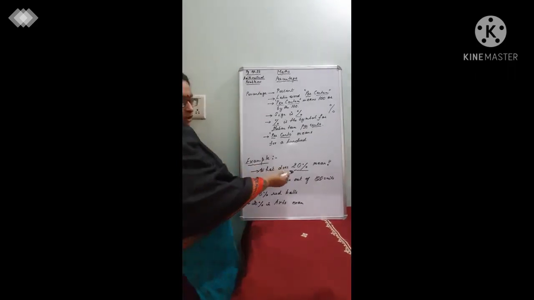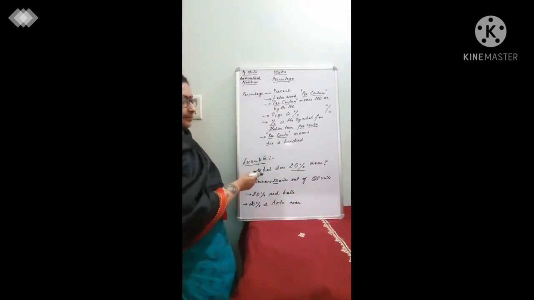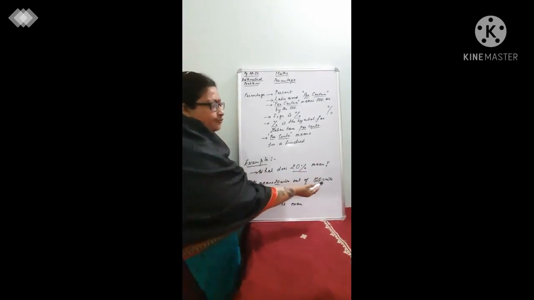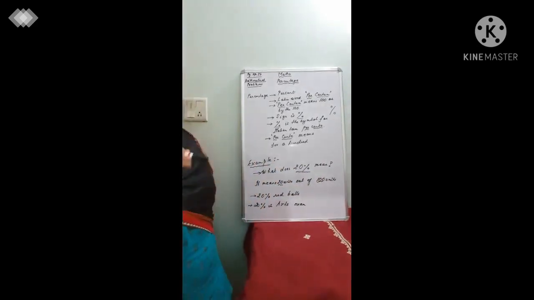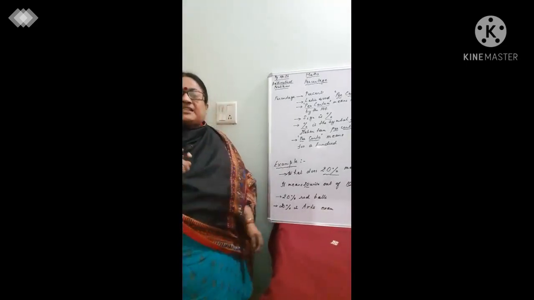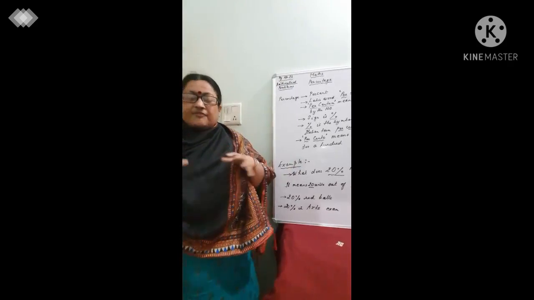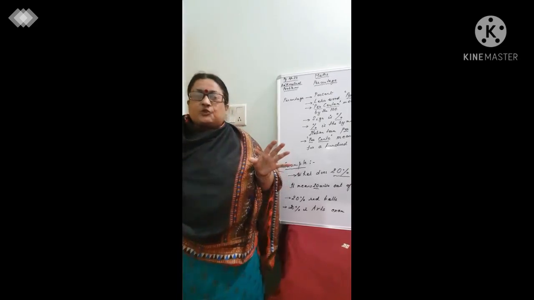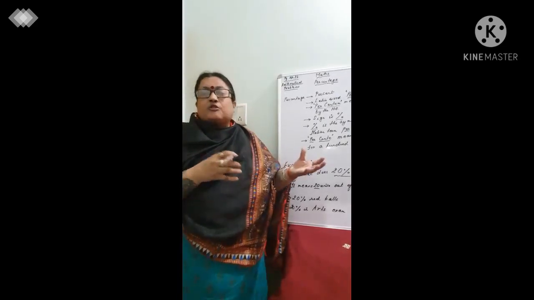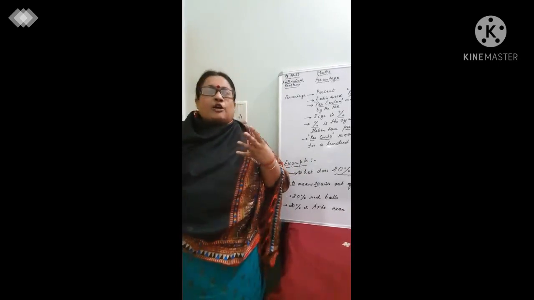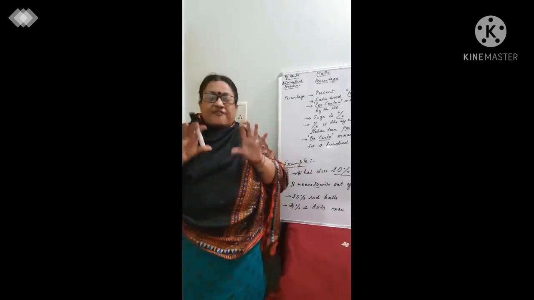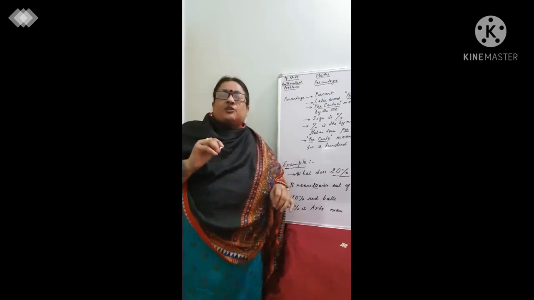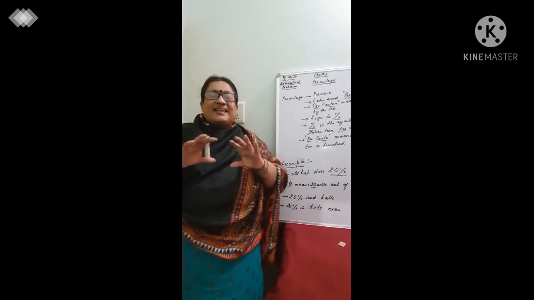Now I have jotted down one example. I have just written over here, what does 20% mean? The meaning of this term is that there are 20 units out of a total of 100 units. So percentage, children, always means anything out of 100. If you're discussing 20%, 30%, 40%, any percent, whether 20% of red balls, 20% of marks that you have gotten, or 20% of an area, it always means that it has been taken or calculated where the base number that you are discussing is 100.